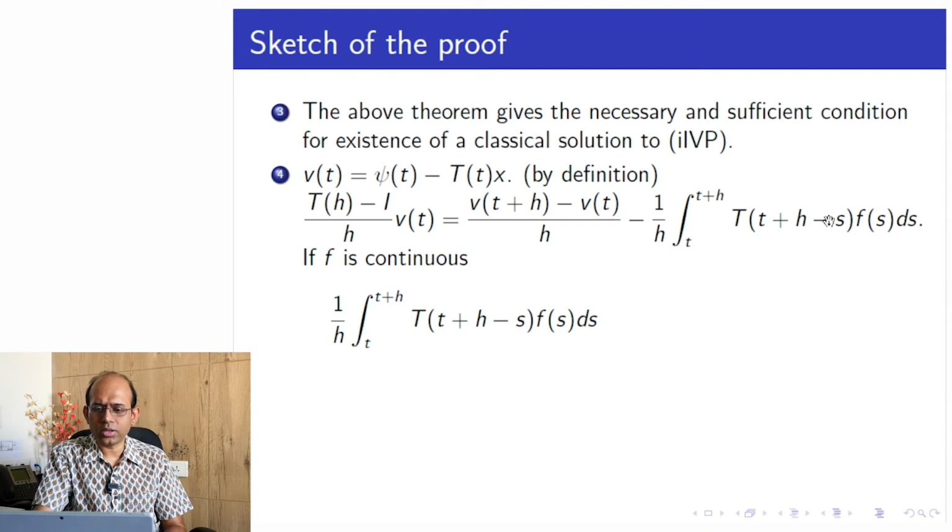So here, on the other hand, if f is continuous, then we know that this limit exists. And what is that limit?